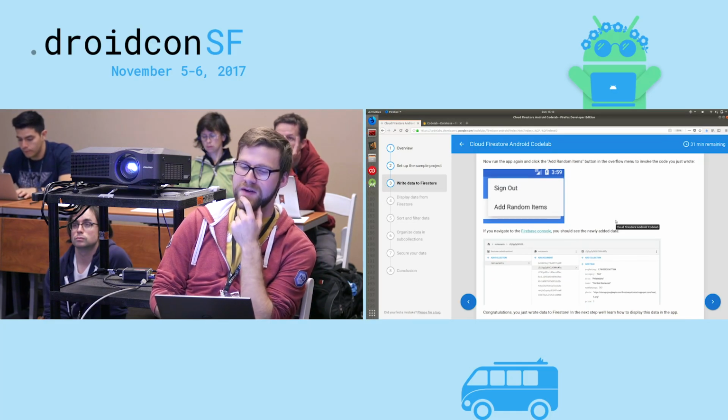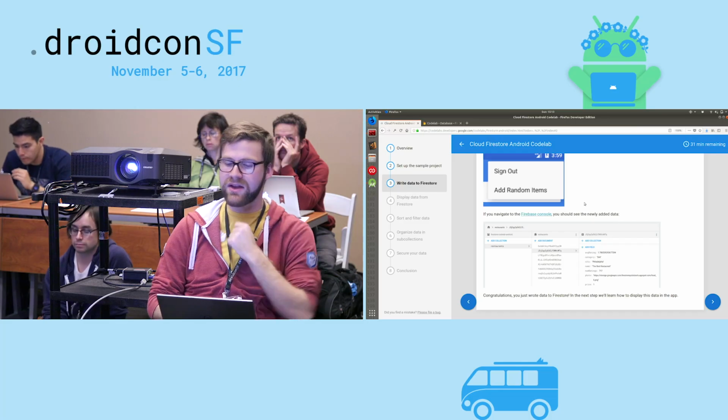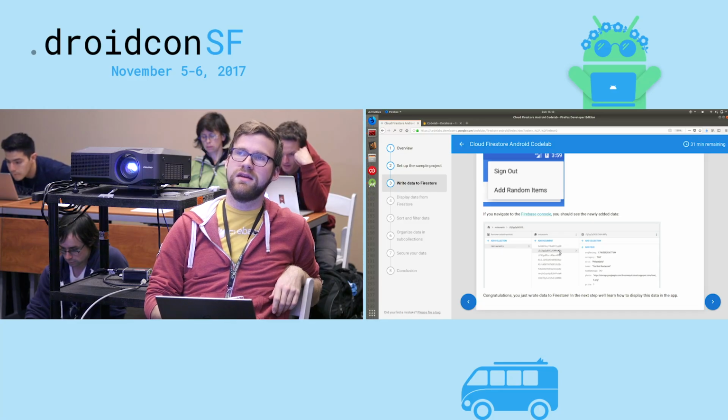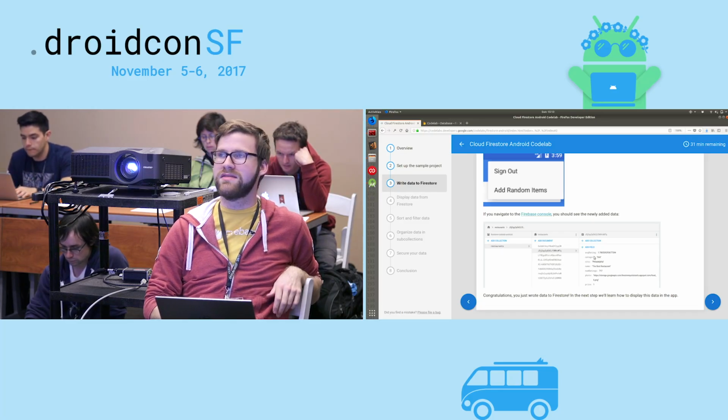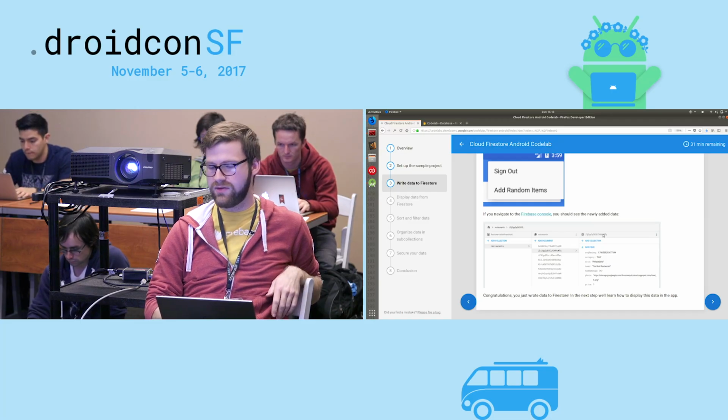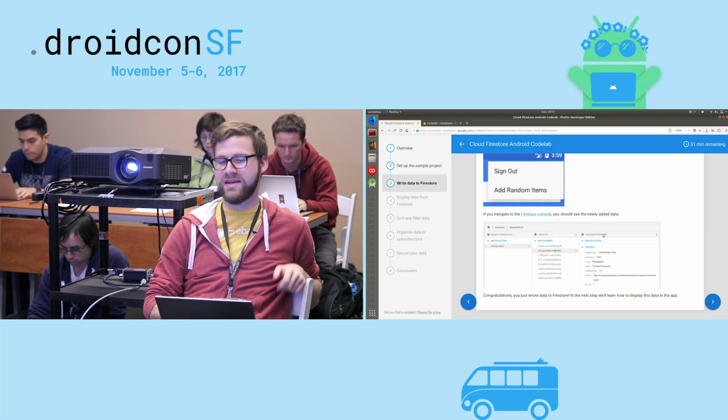So at this point, if you followed along, you can build out the app and click add random items. And what you'll see in your console is this list of data that looks like a collection called restaurants, a bunch of references, and in there we'll have things like a category, city, name, stuff like that, along with photo, everything you would expect a restaurant listing to have.